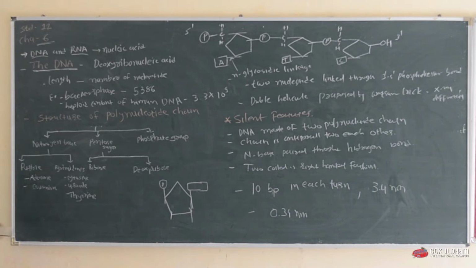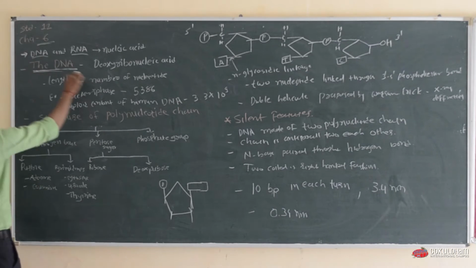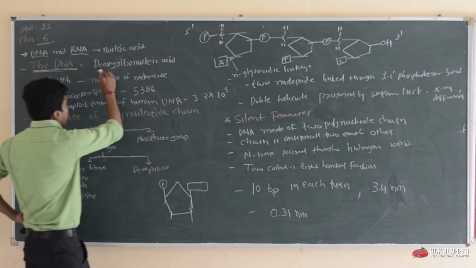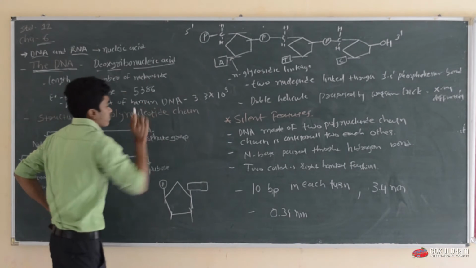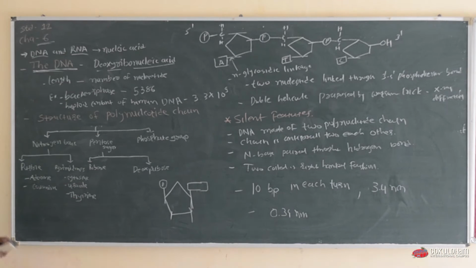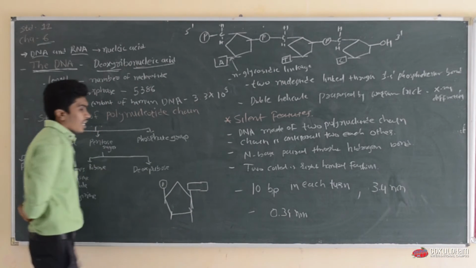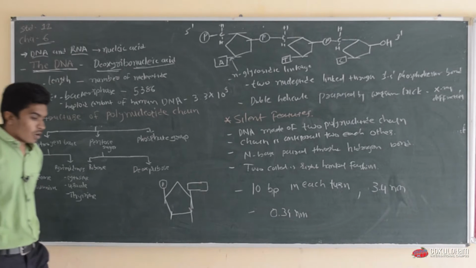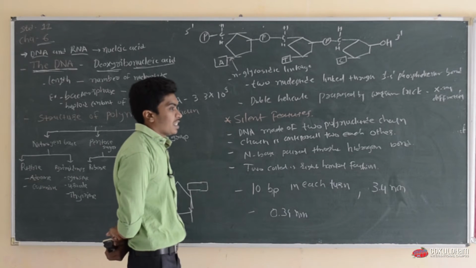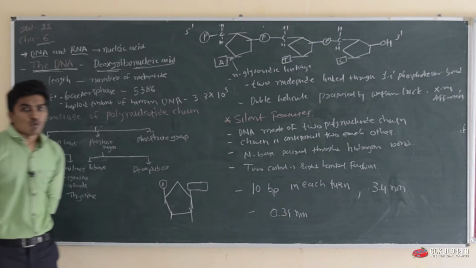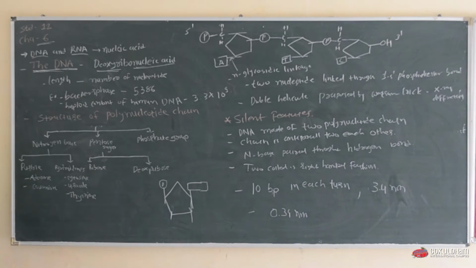So let us start with the structure of DNA. As we know, DNA is deoxyribose nucleic acid. That can be asked in an MCQ: what is the full form of DNA? DNA is deoxyribose nucleic acid and RNA is ribose nucleic acid.